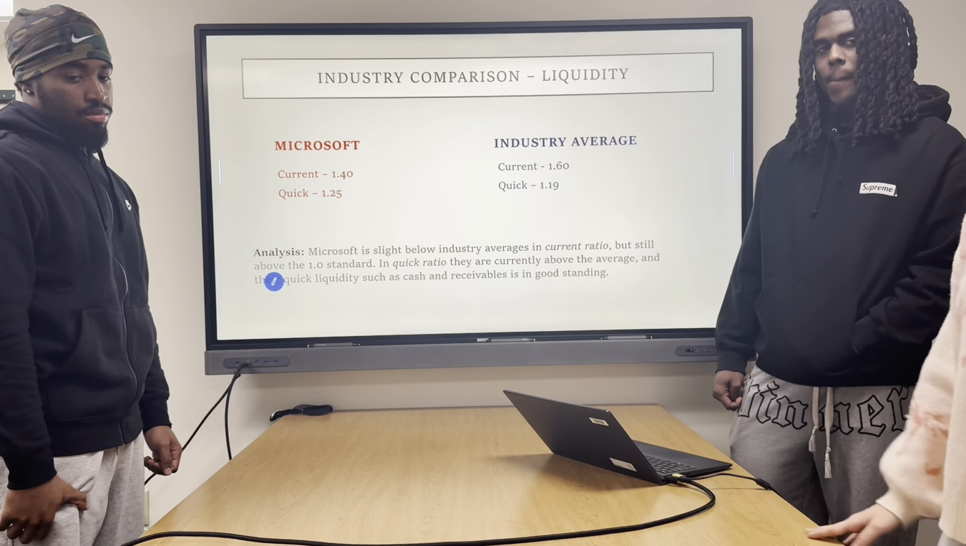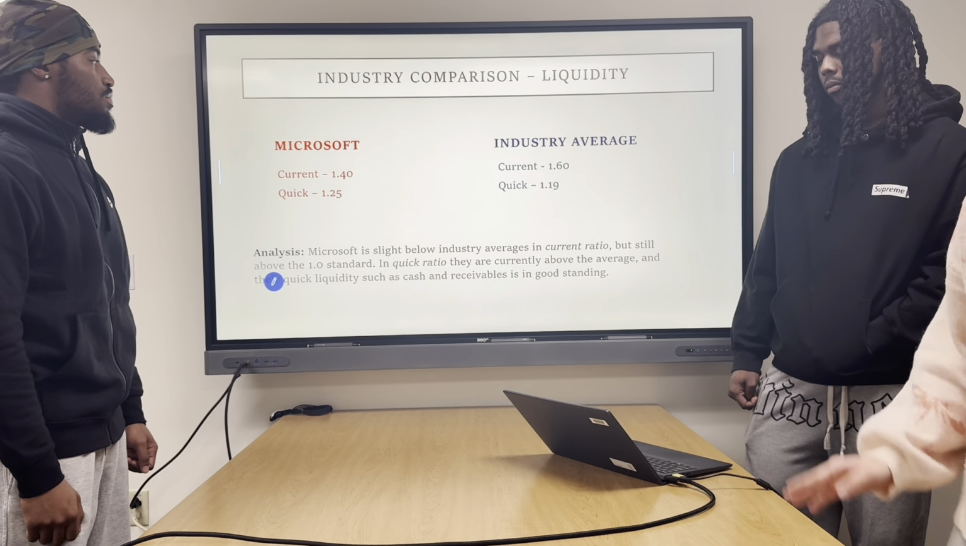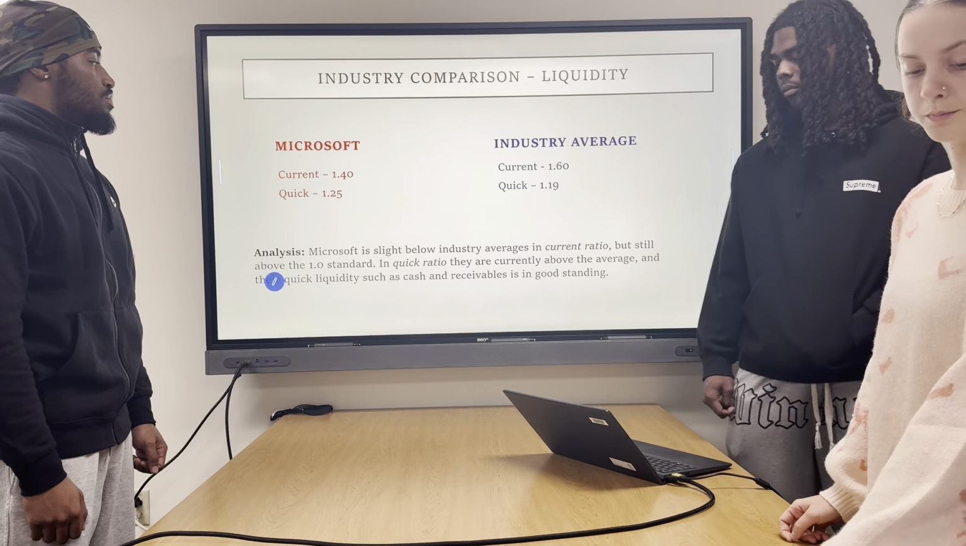And in the quick ratio, they're currently above the average, and that shows that their quick liquidity, such as cash and receivables, is in good standing.